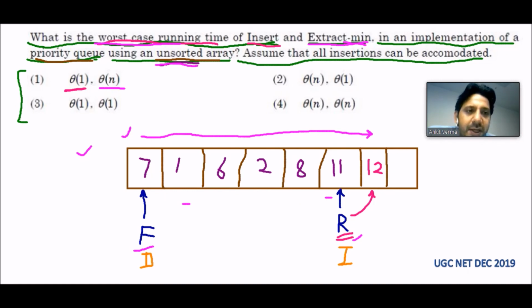But in the reverse case, if they give us a sorted array, then that complexity will become theta of 1, because if it is ascending, the minimum will be at the start, and if it is descending, it will be at the last. But here, as they are giving us the unsorted array, it will be theta of n. So the correct answer for this question will be the first option.